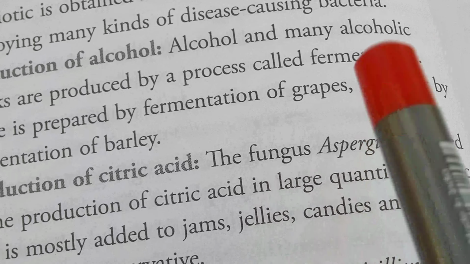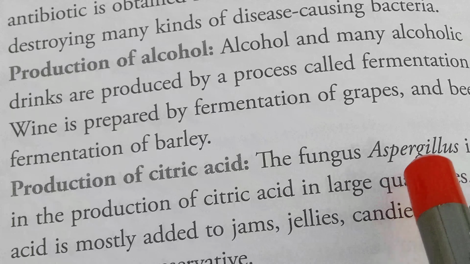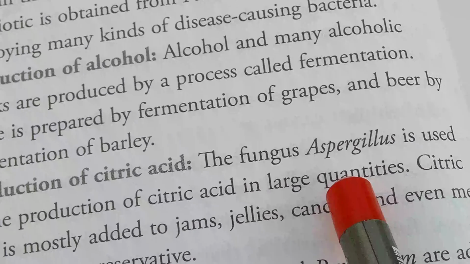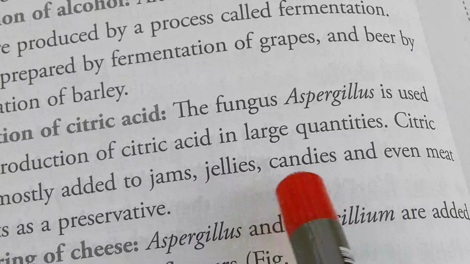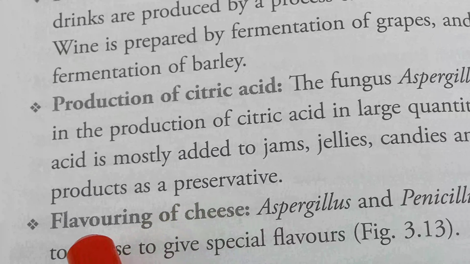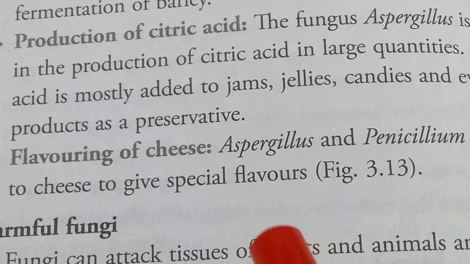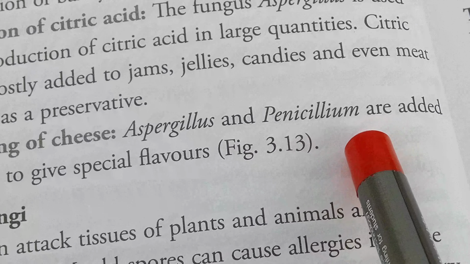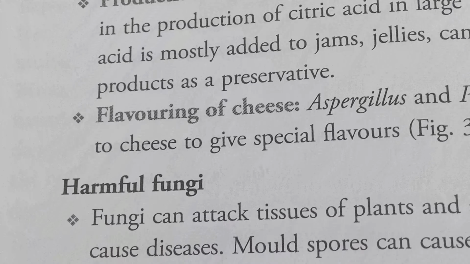Example, read it very well. Aspergillus is a kind of fungus which is used to produce citric acid in large quantities. Citric acid is mostly added to jams, jellies, candies and even meat products as a preservative. Flavoring cheese. Aspergillus and Penicillium are added to cheese to give special flavor.